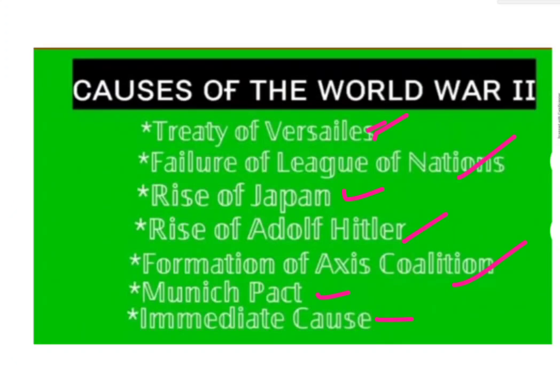The next one, rise of Adolf Hitler. The next one, formation of the Axis coalition. What are the countries in the Axis coalition? Rome, Berlin, Tokyo axis: Italy, Germany and Japan. The Munich Pact was signed in the year 1938. At last, the immediate cause. The immediate cause I will explain in the next class, children. Okay.